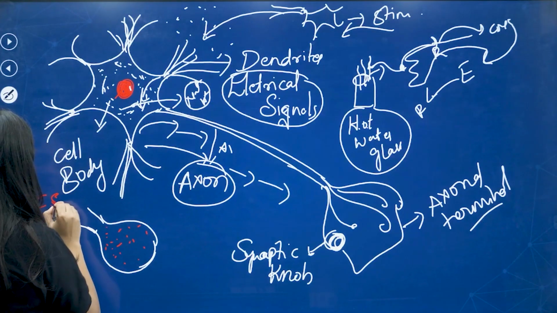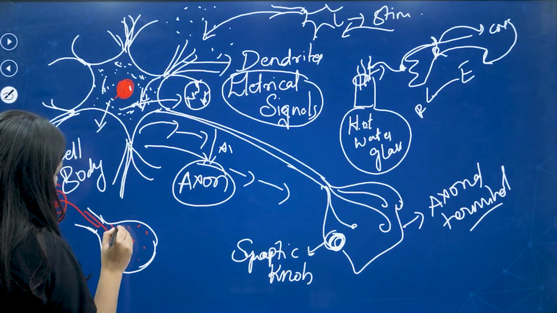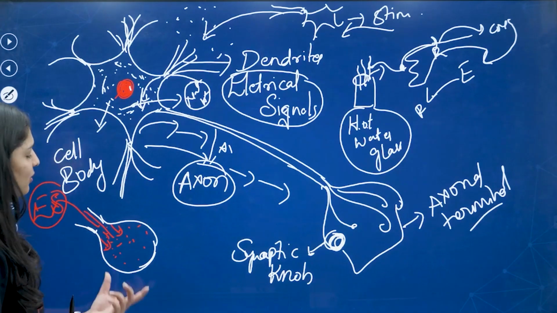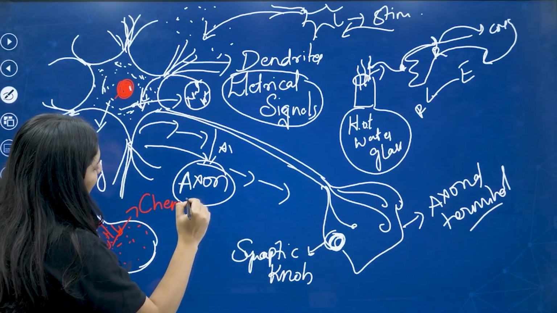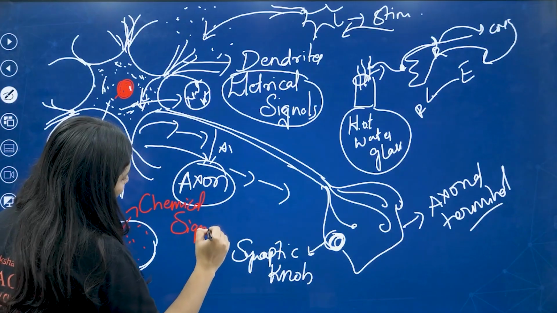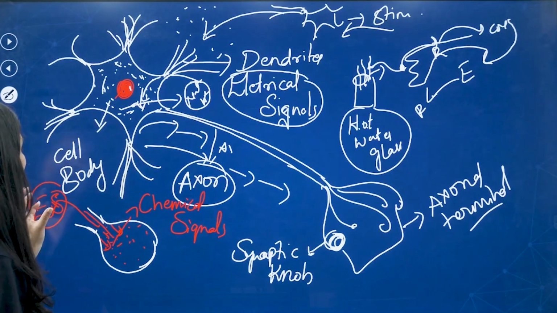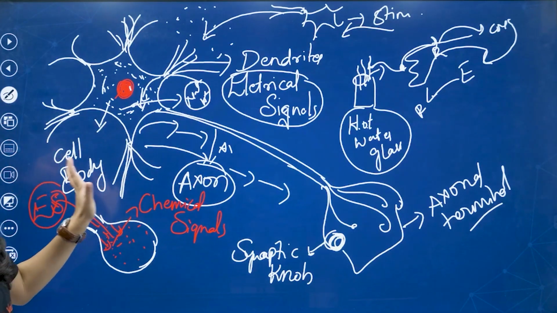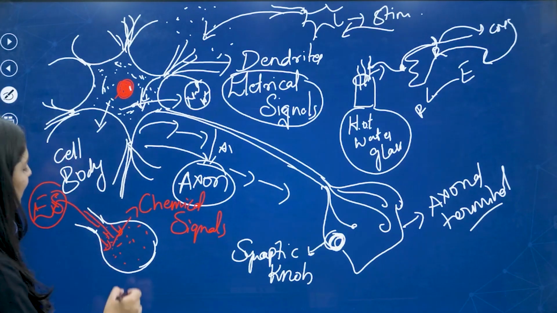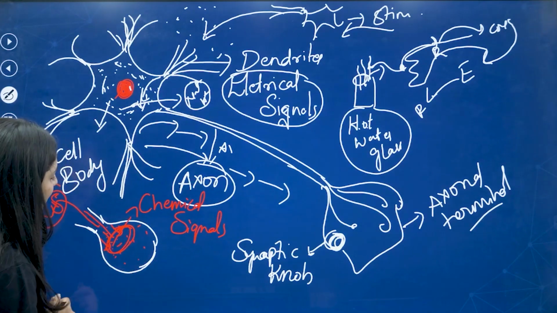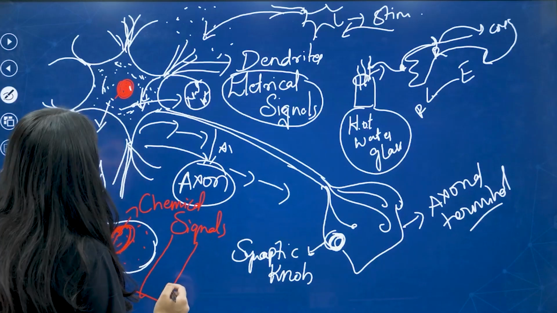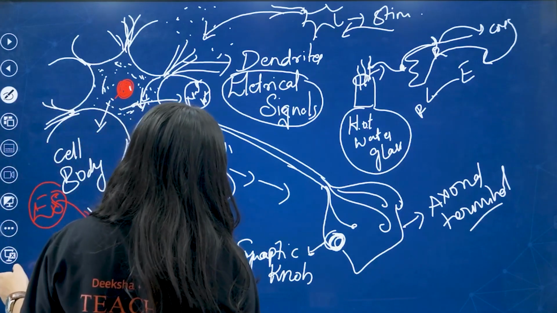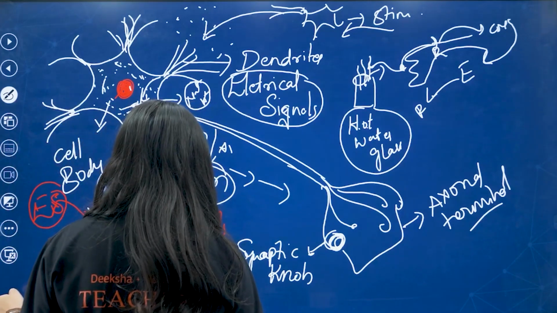After the electrical signal comes to the synaptic knob, what happens? They change to chemical signals. Electrical signals are converted to chemical signals. This is how the mechanism happens. Later the chemical signals pass on to another neuron.